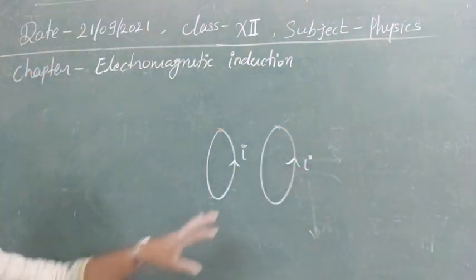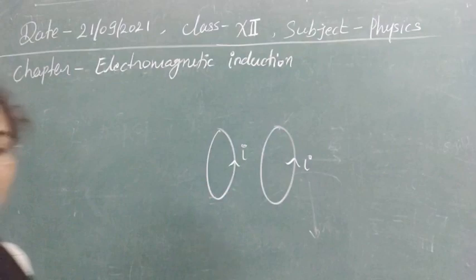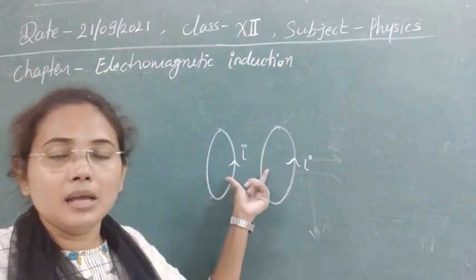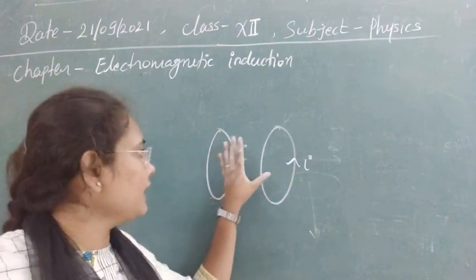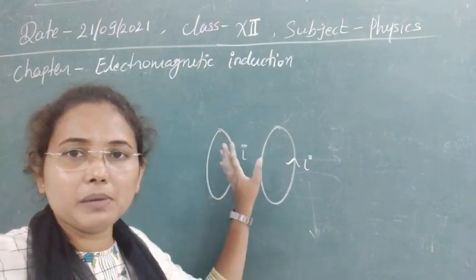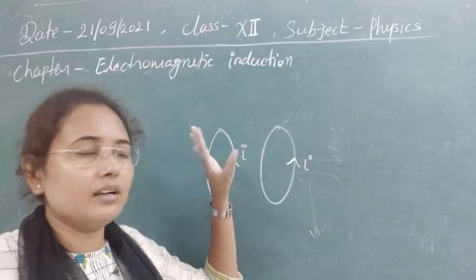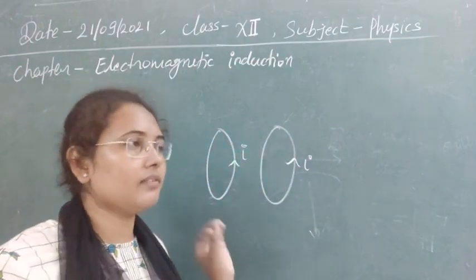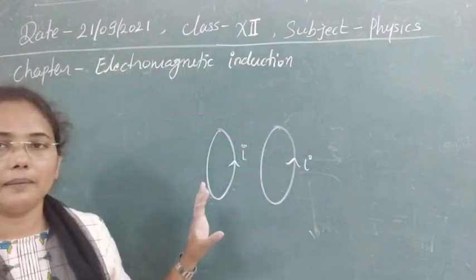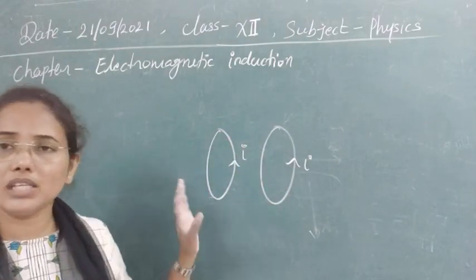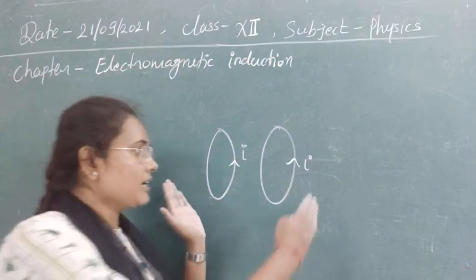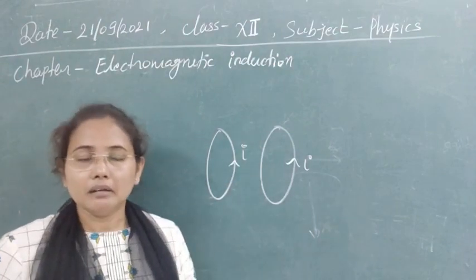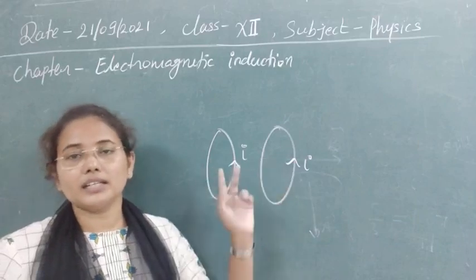Whenever we bring them near to each other, an induced EMF will be generated due to the change in magnetic field, because whenever current is flowing, each coil produces a magnetic field. If they are held stationary, the magnetic flux phi is constant. But when we start to bring them nearer, phi will change due to the field induced on each other.